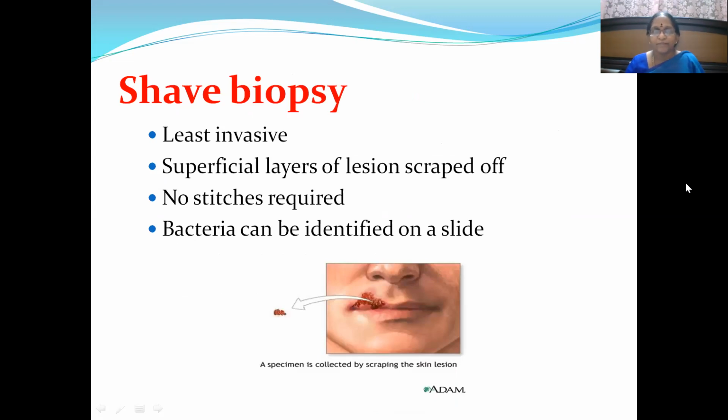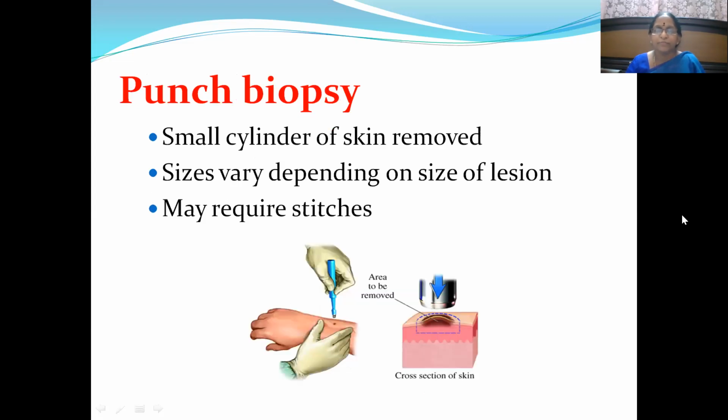Then shave biopsy. It is the least invasive, because the superficial layers of the lesion of the skin are scraped off, so no stitches are needed, and a smear study can be done. Then punch biopsy.